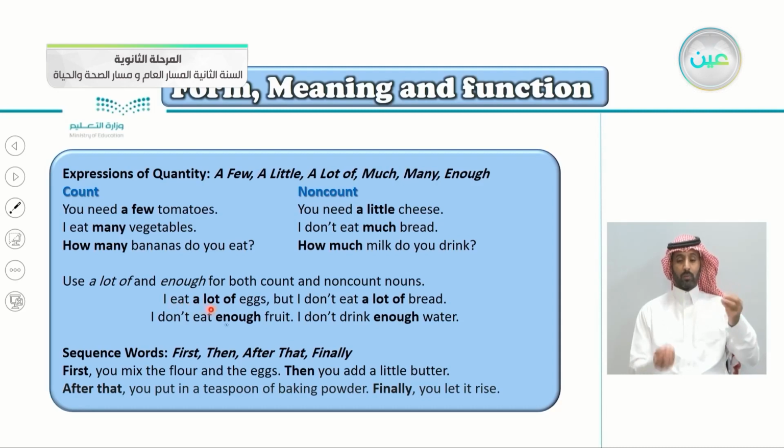I eat a lot of eggs, but I don't eat a lot of bread. Notice here, eggs are count nouns, bread is a non-count noun, and for both of them we used a lot of. So a lot of and enough both come with count and non-count. I don't eat enough fruit, and I don't drink enough water. So enough comes with fruit and with water. It doesn't matter if it's count or non-count. A lot of and enough come with both of them.